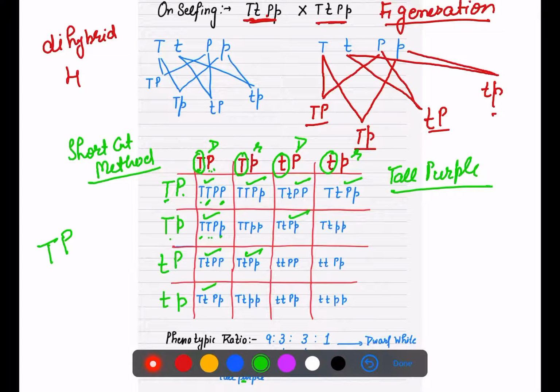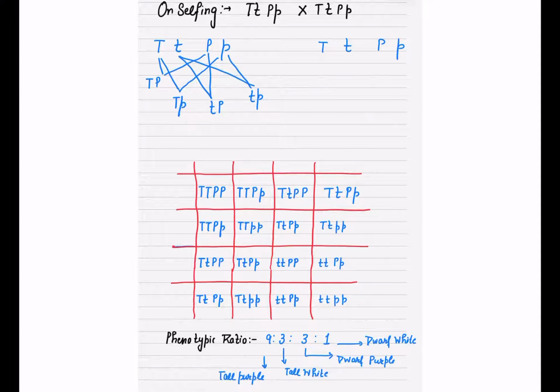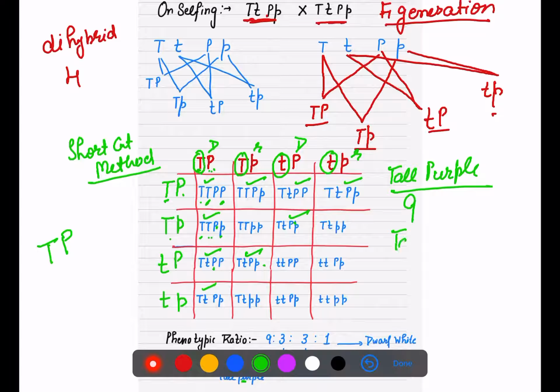So we have 1 2 3 4 5 6 7 8 9, right? Then we have to find out tall white. We will look for tall white. How many are tall white?